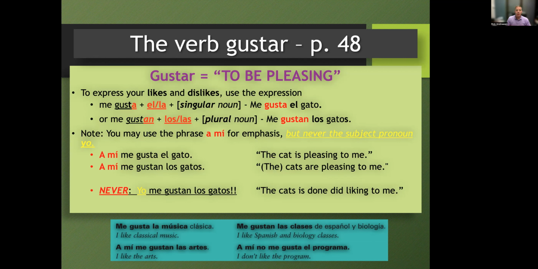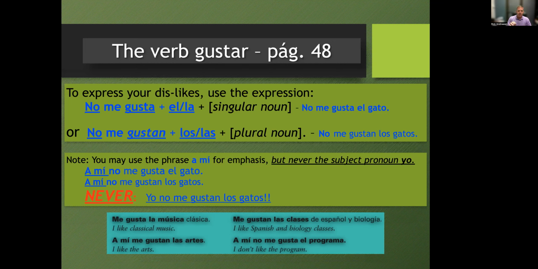A mí me gustan las artes. That's like saying I like art. A mí me gustan las artes. You're emphasizing the a mí. I like the arts. A mí no me gusta el programa. I don't like the program. So just like we saw on the other slide, to make it negative, you just add no before the conjugated verb. So a mí, or just no me gusta el programa. And that's how to make it a dislike or something that doesn't please you.